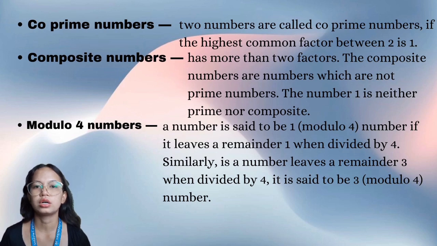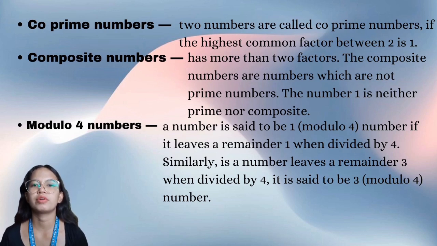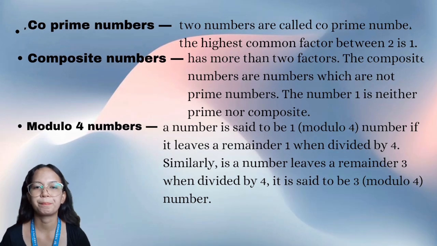Modulo 4: a number is said to be a 1 number if it leaves a remainder of 1 when divided by 4. Similarly, if a number leaves a remainder of 3 when divided by 4, it is said to be a 3 number.